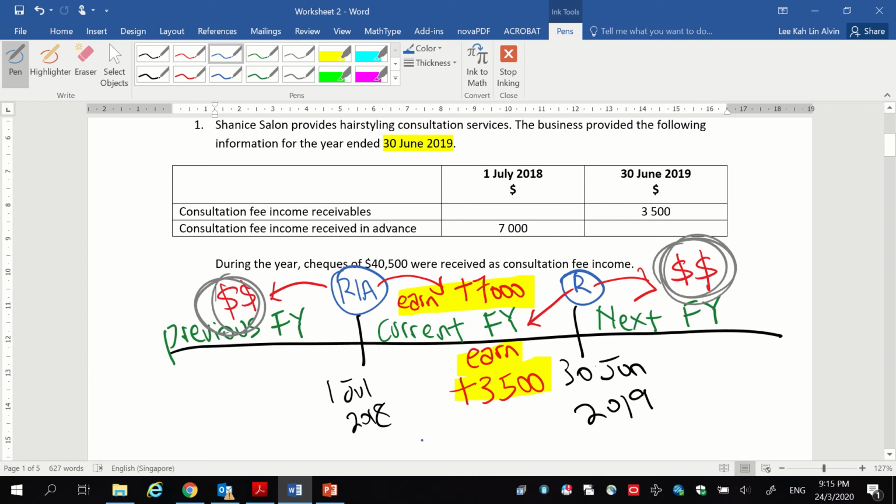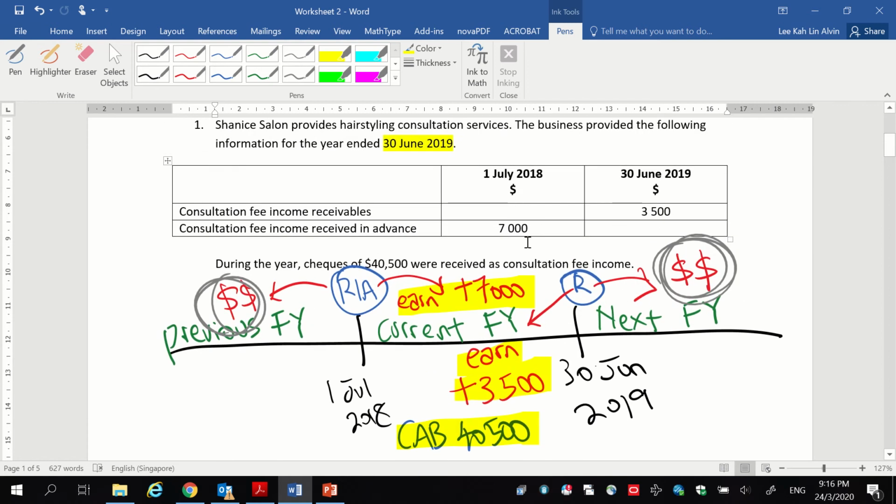So when we talk about checks of 40,500, we are talking about a cash at bank of 40,500. And this will be recorded as consultation fee income, and that is why this will be in your income as well. So we will go on to the journal entries now.